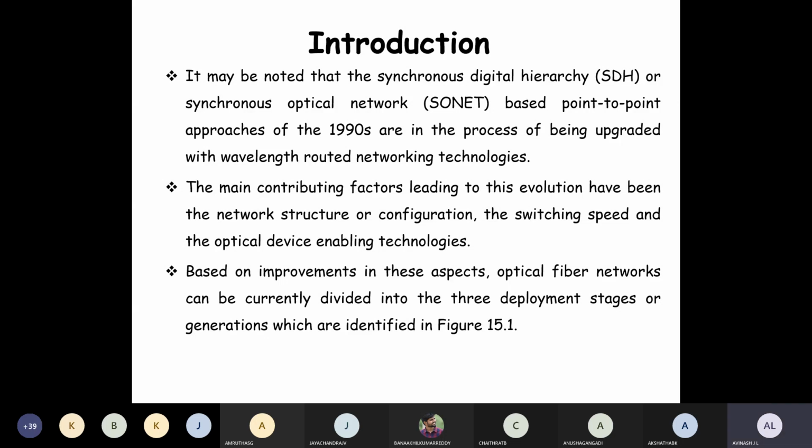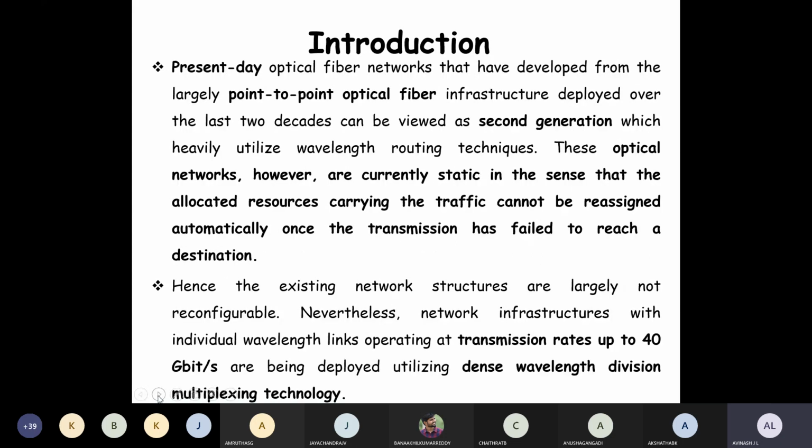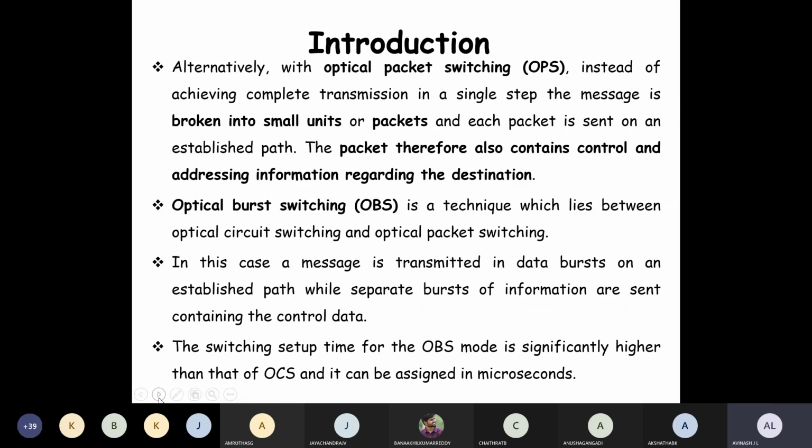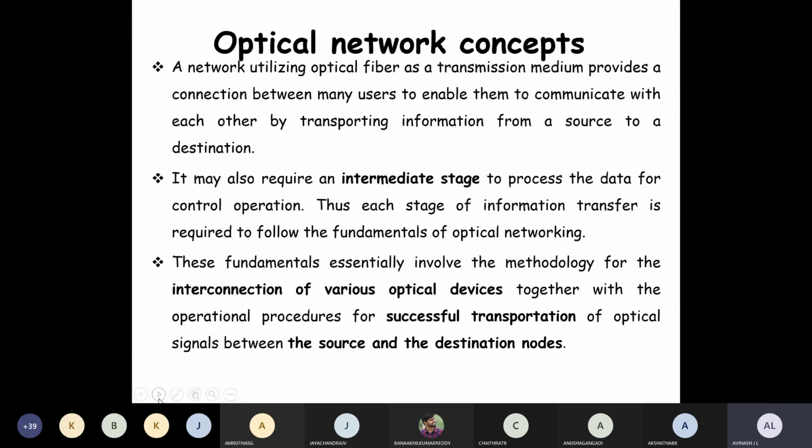So these are things you can see in the diagram. Whatever the diagram I explained, the same thing is given in terms of the explanation. So now we can go for the optical network concepts.